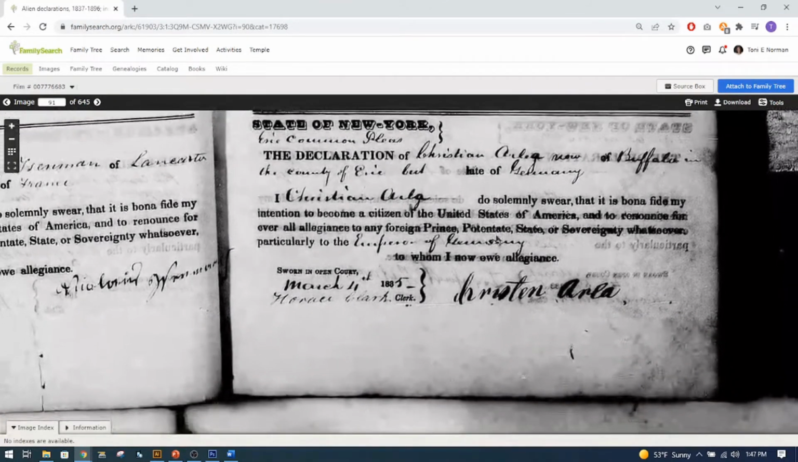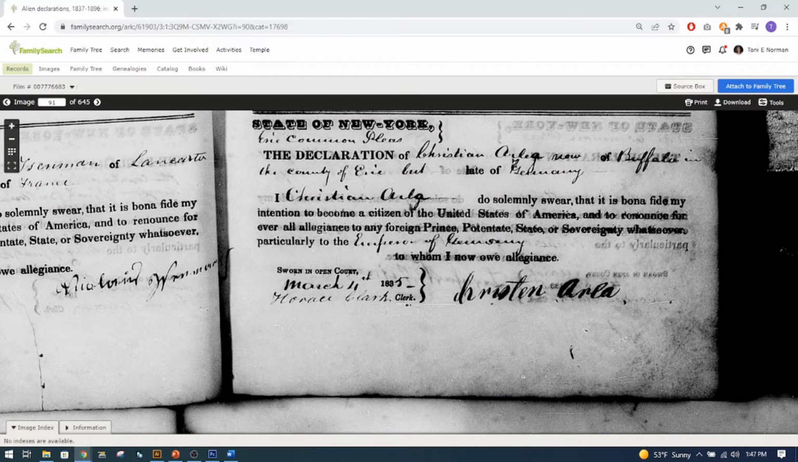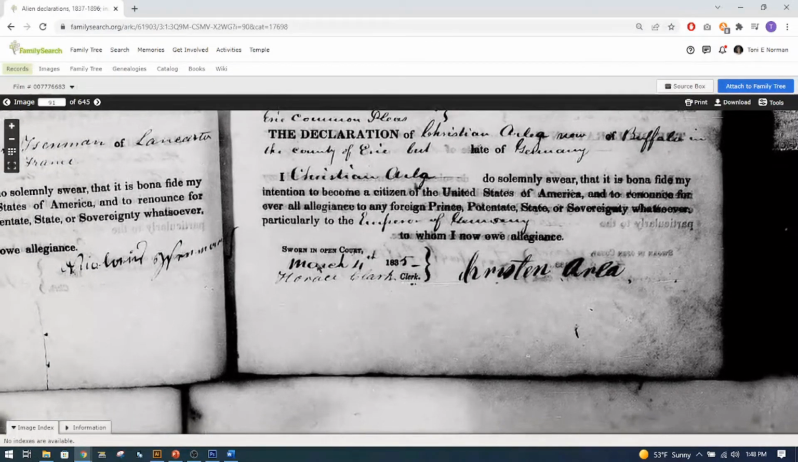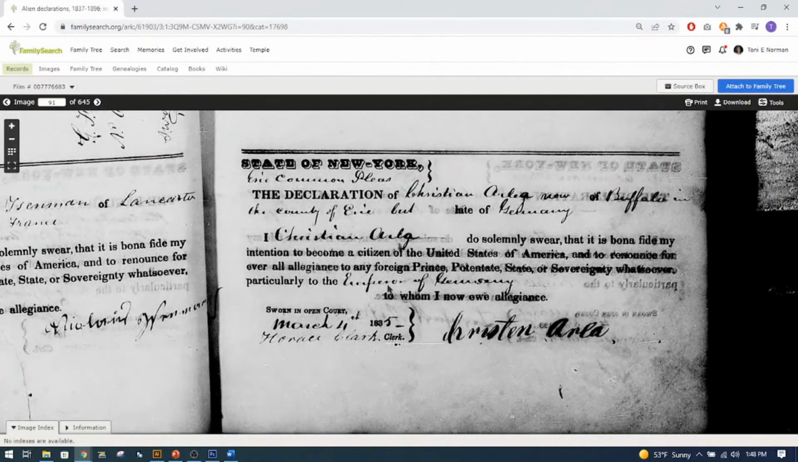And let's see the declaration of Christian Arlia in Buffalo County of Erie. I do solemnly swear that I was bona fide by the intention to become a citizen of the United States. So this says he went to court on March 4th, 1835. So you find his name and when he wanted to become a citizen, and he is from Germany. That is all you're going to find out on this one.